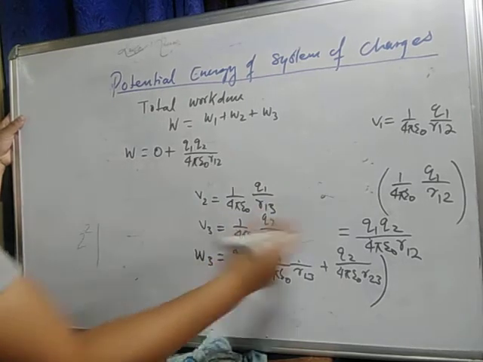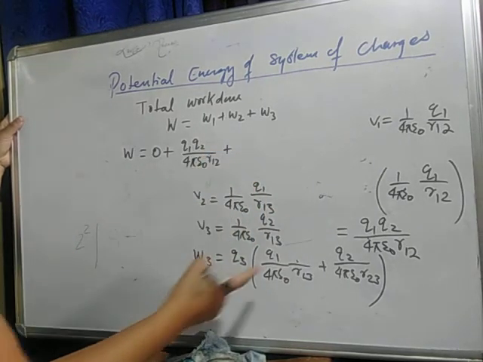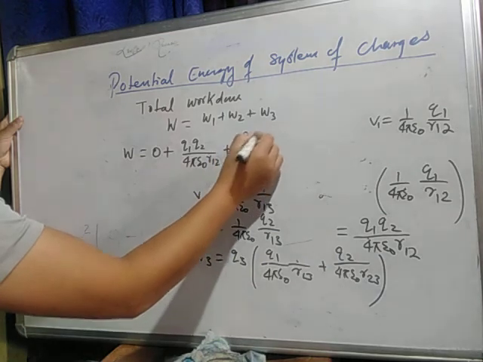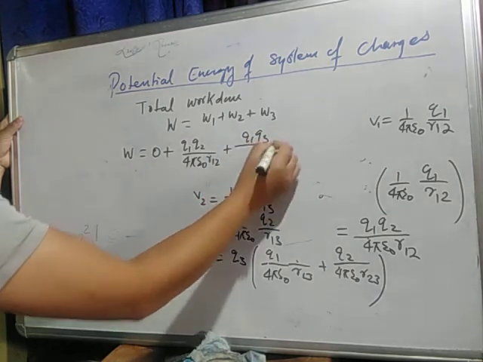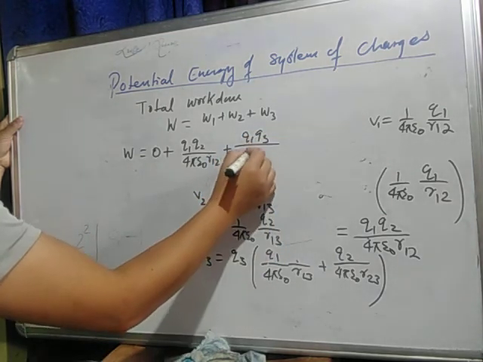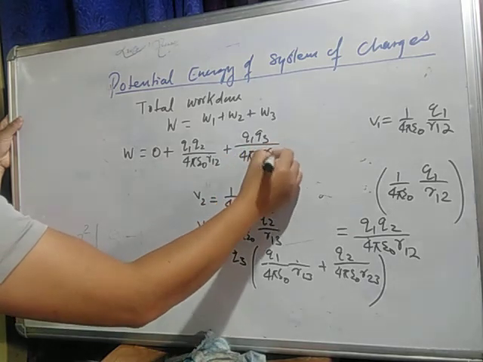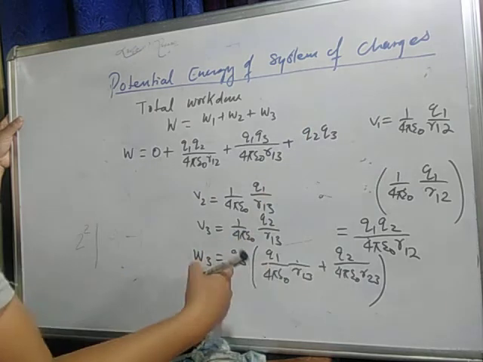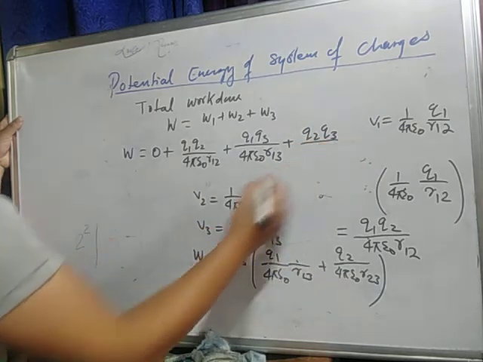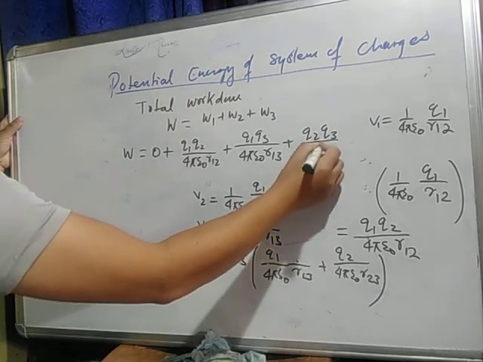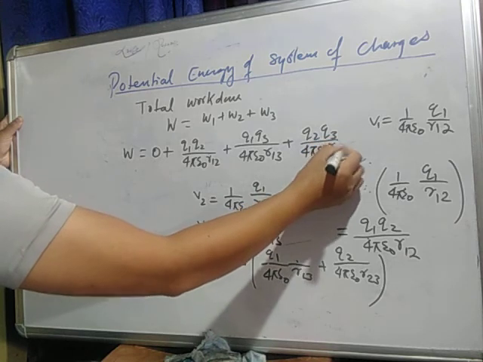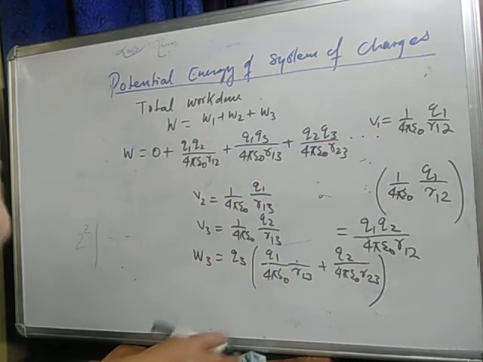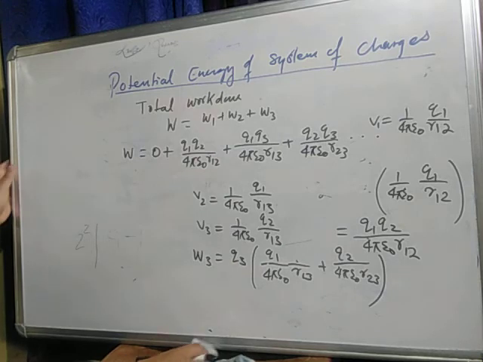W3 is added when the other charge is brought in, so it increases again. So plus Q3 into Q1 Q3 by 4 pi epsilon naught R13 plus Q2 Q3 by 4 pi epsilon naught R23. It goes on. How many charges? It depends on you.